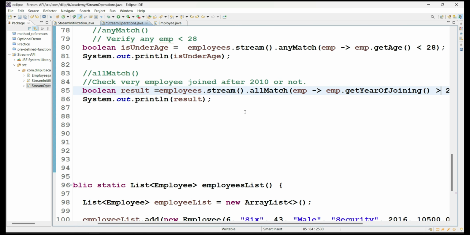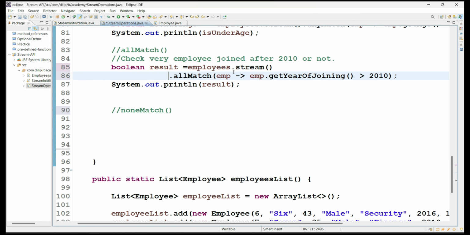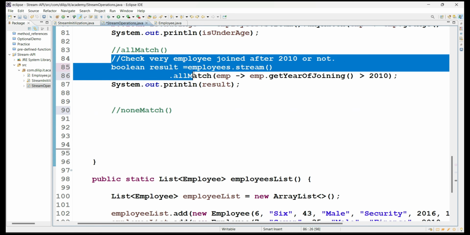So now let's take one more method that we will use on a daily basis. Similar to allMatch, we have one more method called noneMatch. It is completely opposite to the allMatch method. So that means as part of the noneMatch method, the predicate we are going to implement should not become true for any employee object. So that means everything should become false. Then you will get a true result in this case. So it's simply opposite to allMatch.